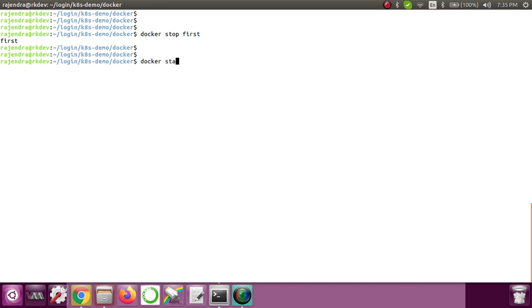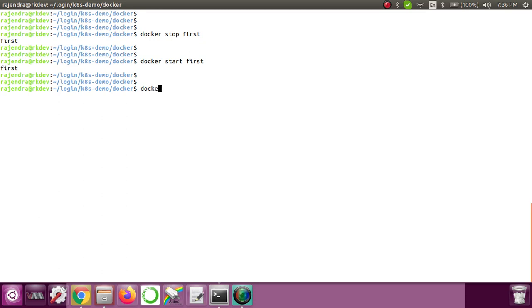Docker start first. Now I'm starting the container, and let me log in to the container again. I want to see, when we stop the container and start it again, whether the data generated by the application before stopping will persist or not.